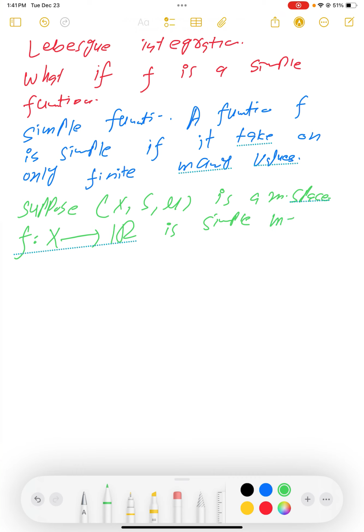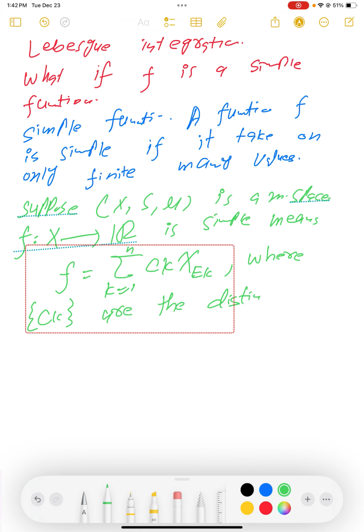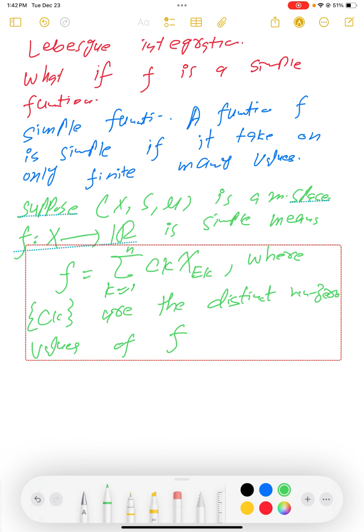It means we can write f equal to the sum of k from 1 up to n of c_k times the characteristic function of E_k, where the c_k are the distinct non-zero values of f.